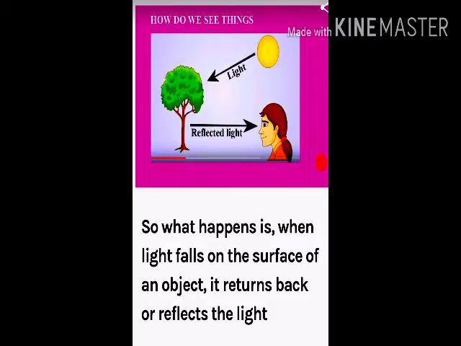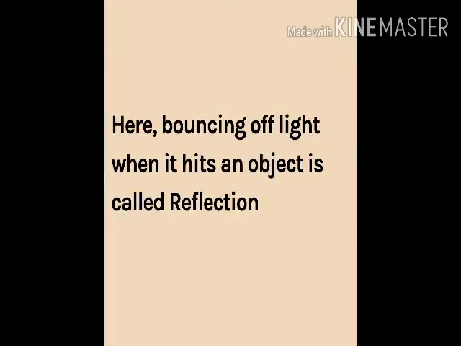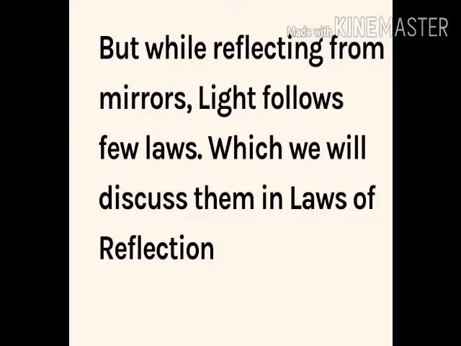So what happens is, when light falls on the surface of an object, it returns back, or reflects. Hence, the bouncing of light when it hits an object is called reflection. Yesterday we saw this topic, reflection. But while reflecting from mirrors, light follows a few laws, which we will discuss now as the laws of reflection.